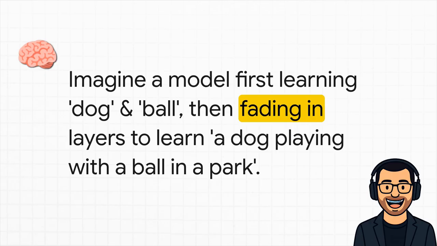By starting small and layering on complexity, we didn't just learn how to make photorealistic images. Maybe, just maybe, we opened up a whole new path for teaching machines to actually understand our world. This 2017 paper didn't just give us pretty pictures, it gave us a powerful new way to think about learning itself.